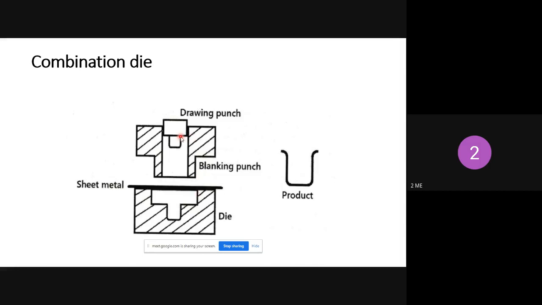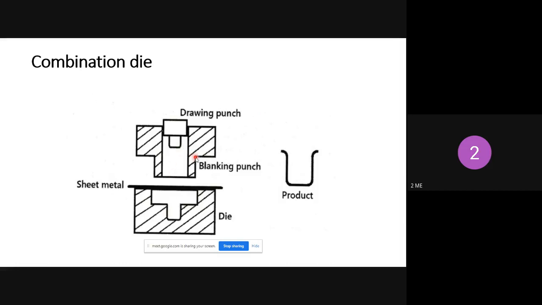Two tools are used here, so it is named a combination die. In a single station, in a single stroke, you can perform two operations, and here the drawing operation can be carried out. So this is the combination die.